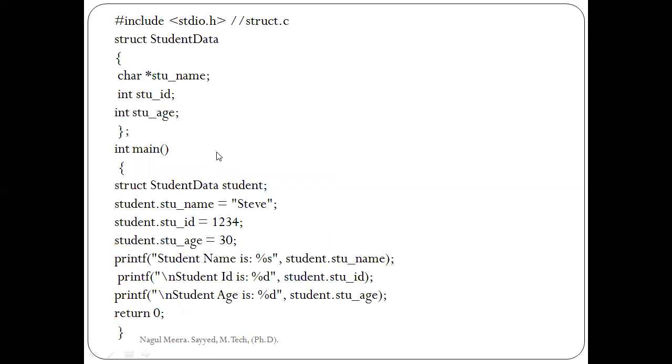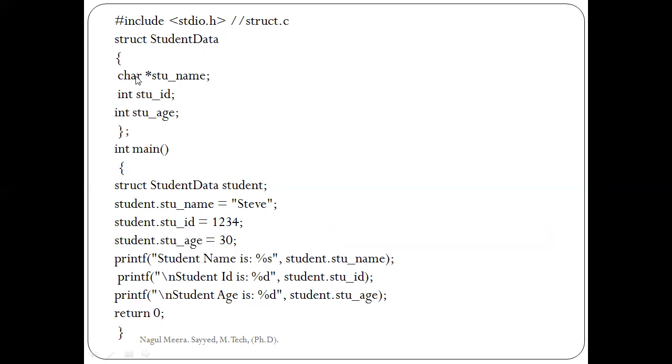Example program. This is a simple program to demonstrate structure creation as well as accessing the different values of that particular structure. My program name is struct.c. This is my header file. Look, this is the important part: struct is the keyword, student data is my structure name.